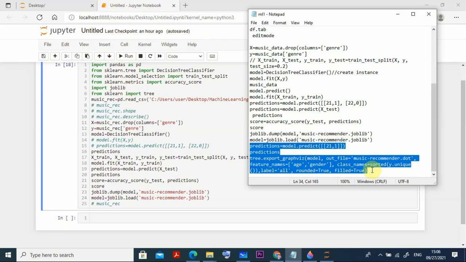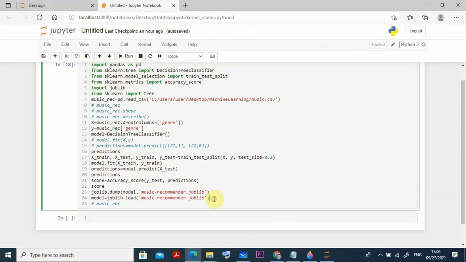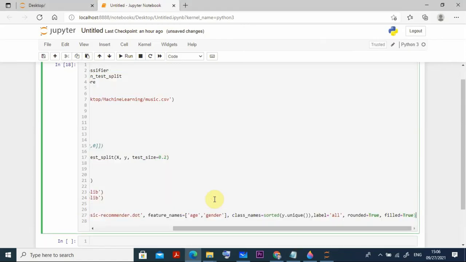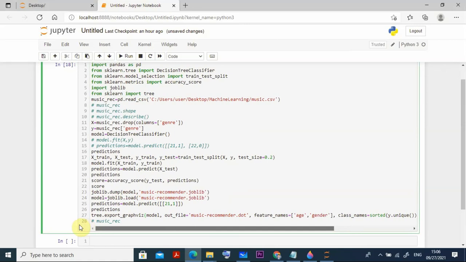I will explain this thing, don't worry. Control C, and the model prediction is there, so enter Control V. Yeah, you go for this thing here like this. So what we did, in this prediction, I wanted to predict with this model, 21 and 1, it will predict it because already you have done that. Then tree.export_graphviz model, out_file, image.dot, and feature names age, gender, and class names sorted uniquely. So these are the things you have to do here.